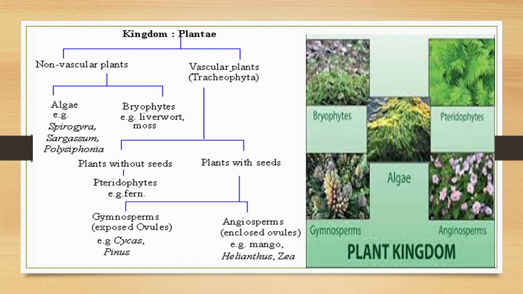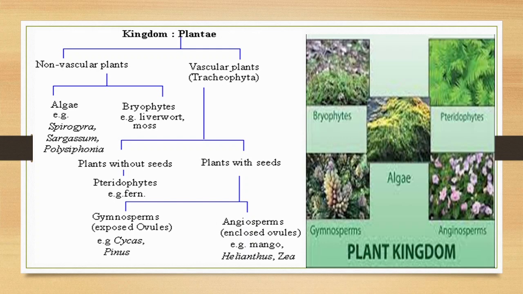Now, kingdom Plantae, broadly it can be divided into non-vascular plants and vascular plants. Now, what is the meaning of vascular? Vascular means the plants which have specific vessels or tubes or tissues to transport substances. Like we have, everyone must be familiar with the terms xylem and phloem. Xylem and phloem are the vessels or ducts or tissues through which transportation of water and food material takes place. So such plants will be called vascular plants.